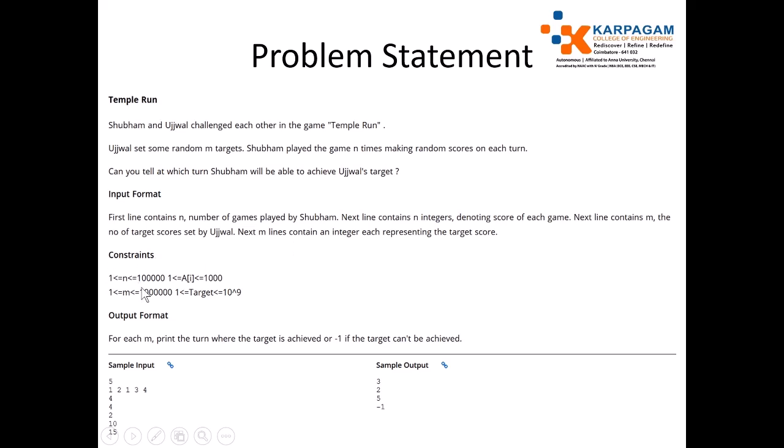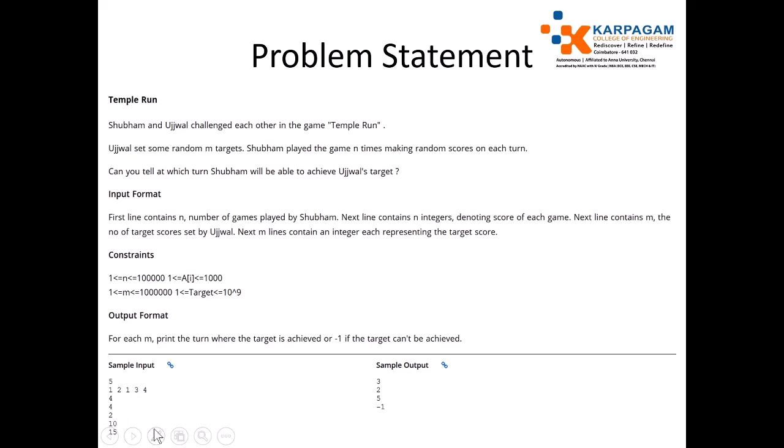Constraints: n ranges between 1 and 1 lakh, and each a[i] ranges from 1 to 1000. m ranges from 1 to 10 lakh, and the targets range from 1 to 10 to the power 9. For each m, print the turn where the target is achieved, or -1 if the target cannot be achieved.